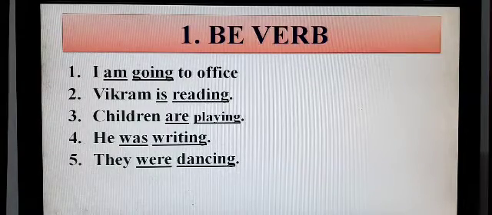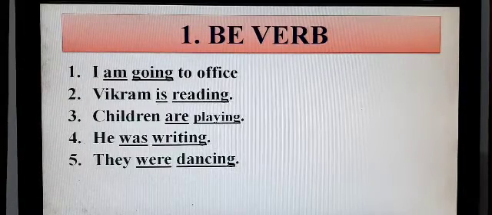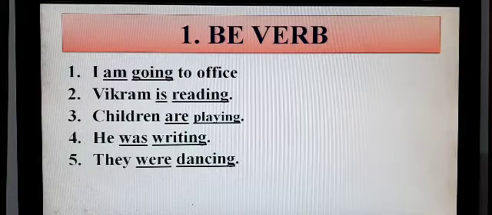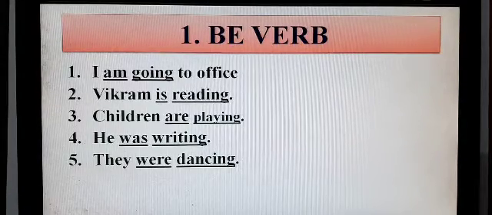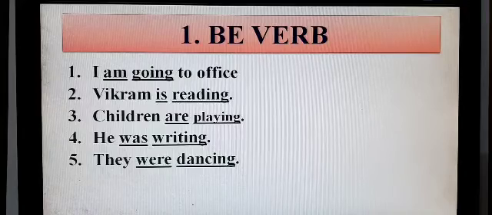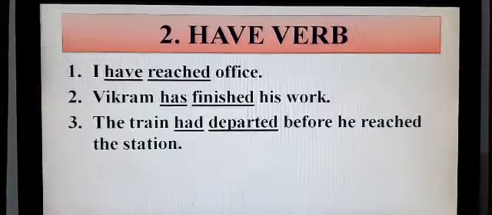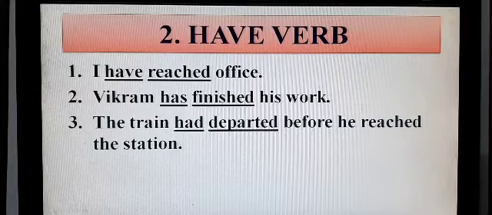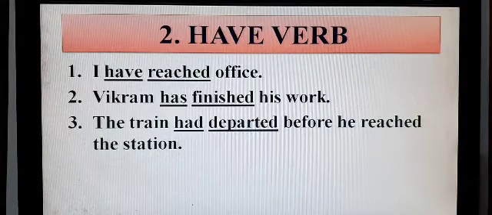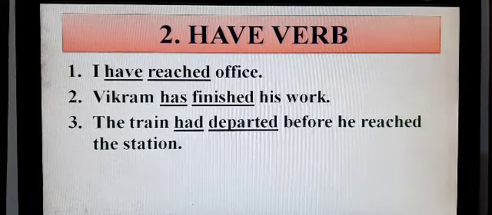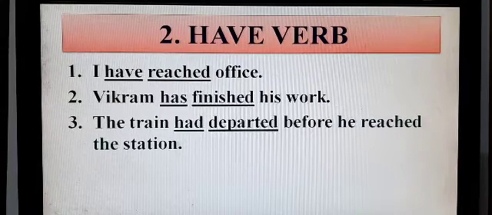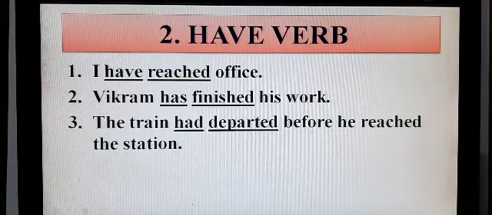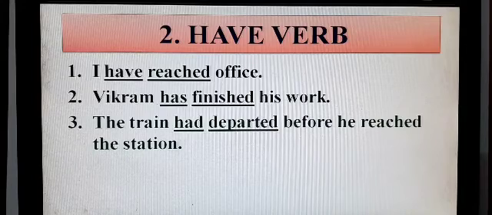So once again I want to remind you that an auxiliary verb is possible in a sentence only if there are more than one verbs. Let's see have verb. As I told you, have verb also acts as both main verb as well as auxiliary verb. Right now we are learning about auxiliary verb. Let's see how this have verb acts as an auxiliary verb.